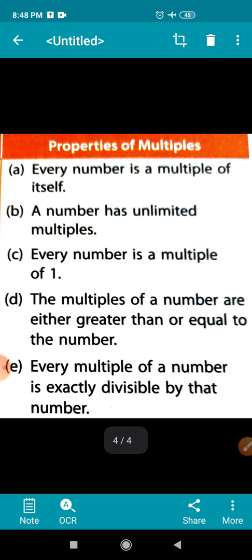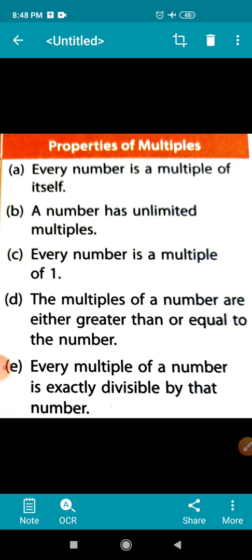Here, as I told you, a multiple of a number is exactly divisible by the number, and it is obtained by multiplying the number by 1, 2, 3, 4, etc. Here the multiples of 5 are 5, 10, 15, 20 and so on. Okay. Now, let us know what are the properties of multiples.